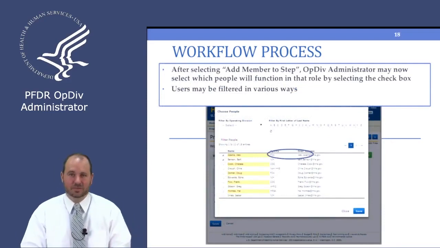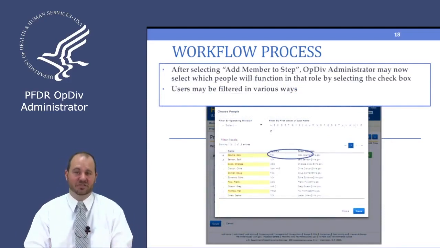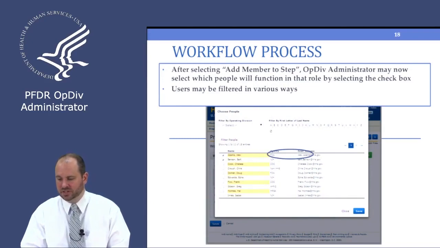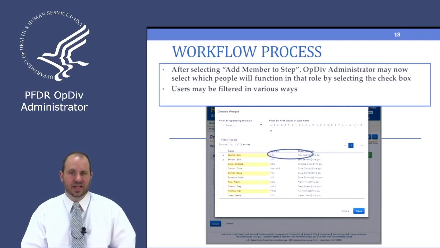Now, the great thing about the People Picker is it's fantastic for finding exactly who you're looking for to add to that step. You can filter down by operating division, or you can click at the very top on one of the letters, click the Filter People button. And that will allow you to filter that list of names down.